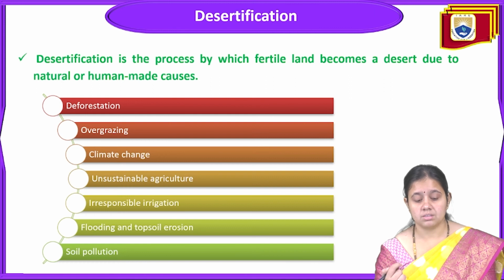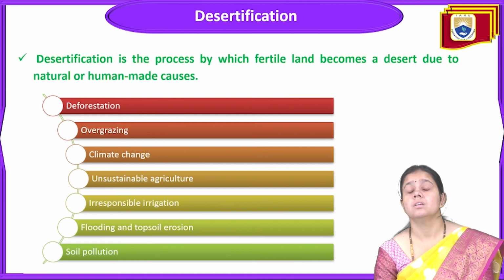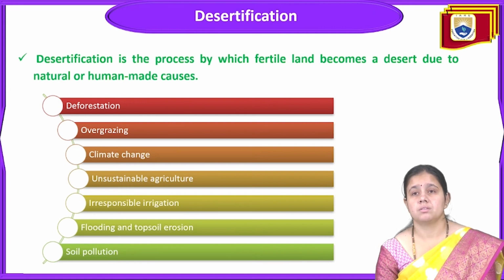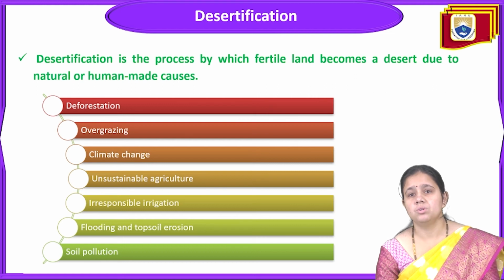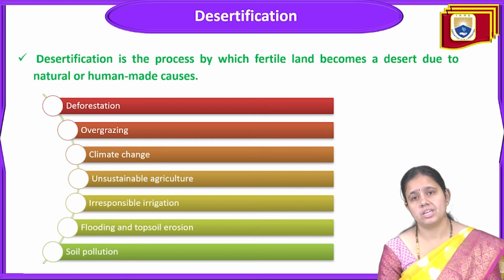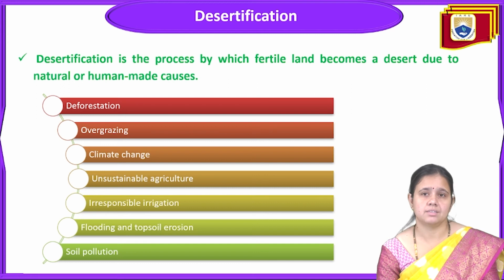Desertification is the process by which fertile land becomes desert land due to natural or man-made activity. So what happens is that a very good fertile land drastically changes into a desert kind of land, which is called desertification.